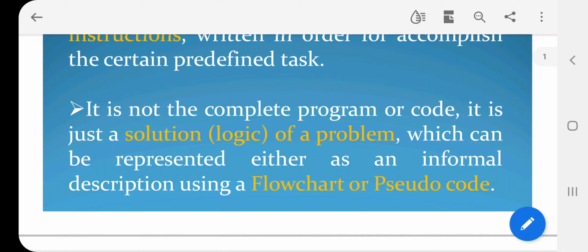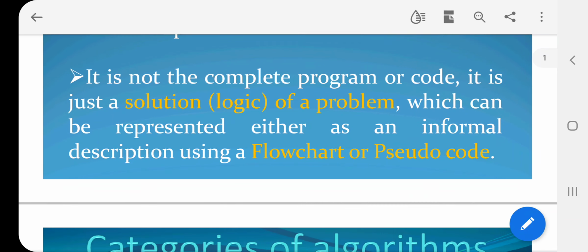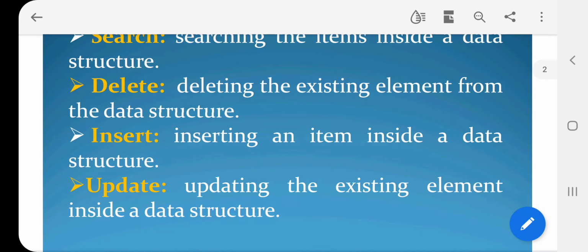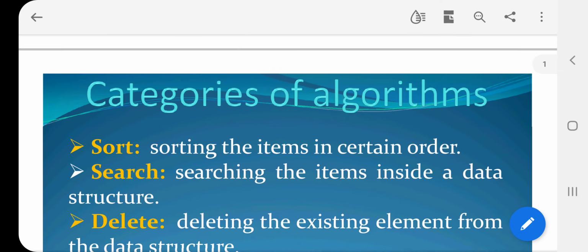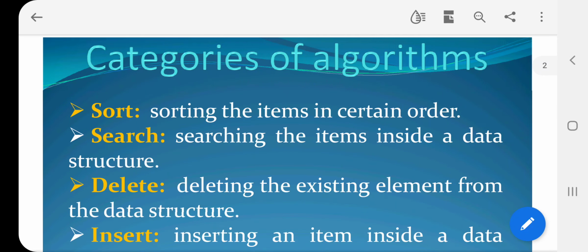So we are producing a solution for a problem. For all the programmers, this algorithm will be a guideline to write the program. So that is why it is not a complete program or a code. It is just a solution of a problem which can be represented either as an informal description using a flowchart or a pseudocode.